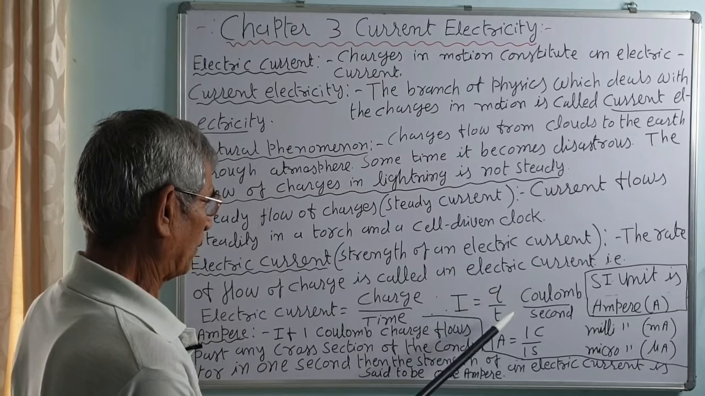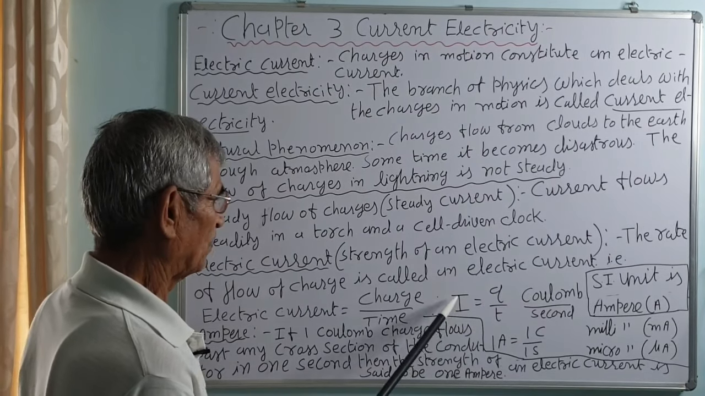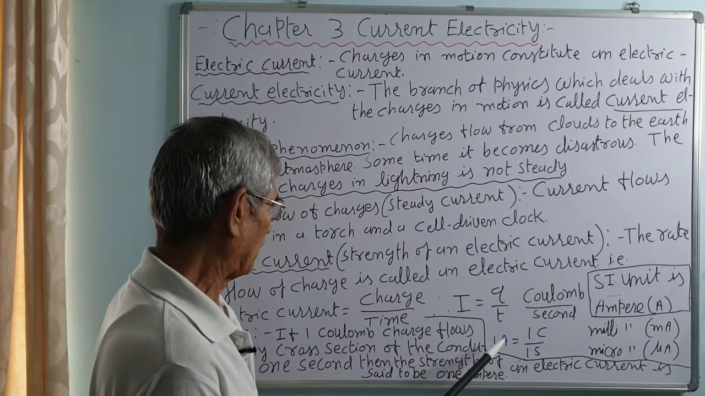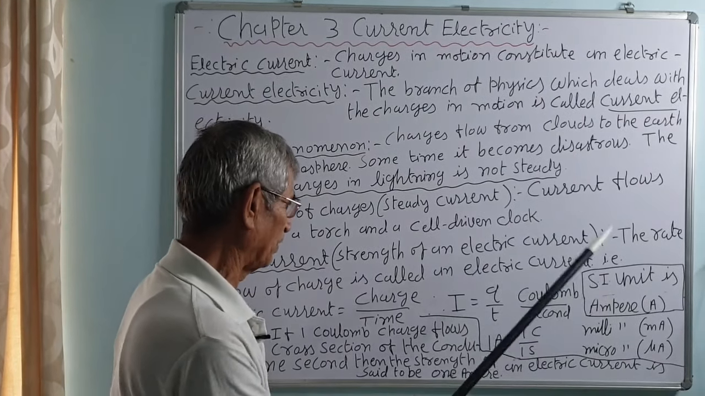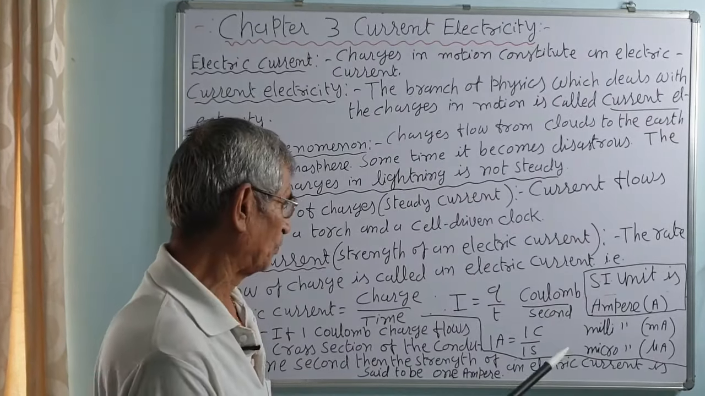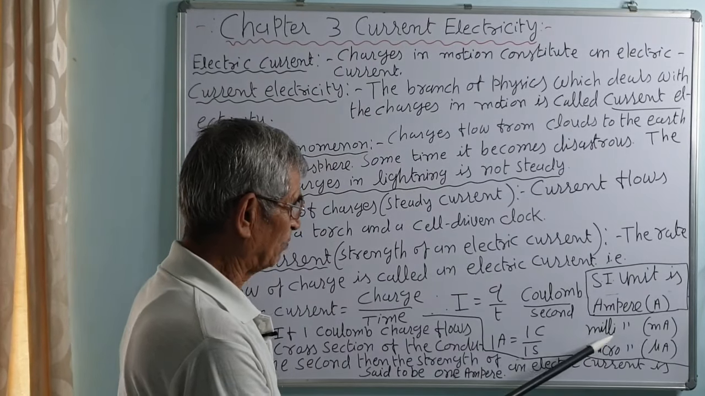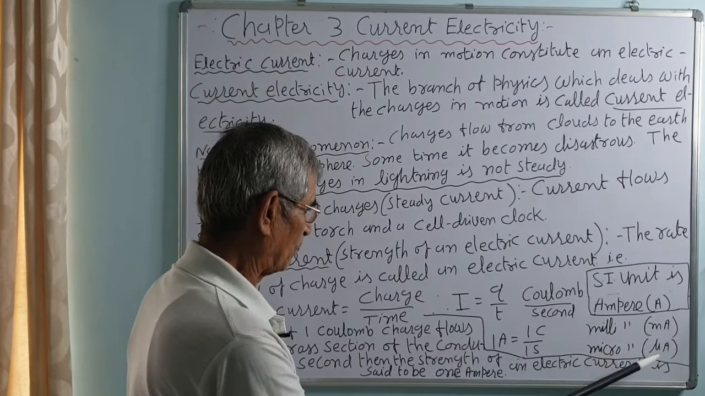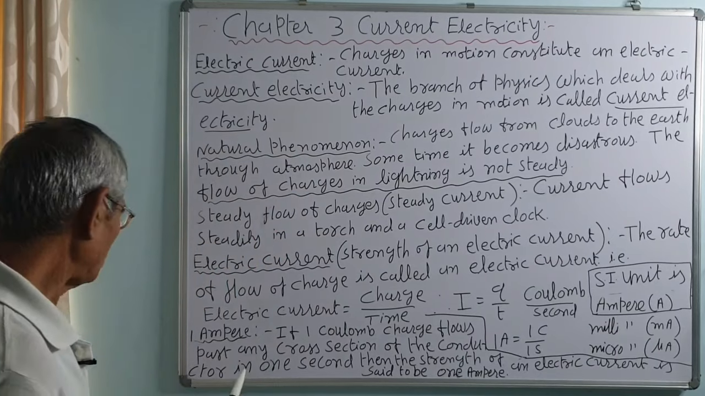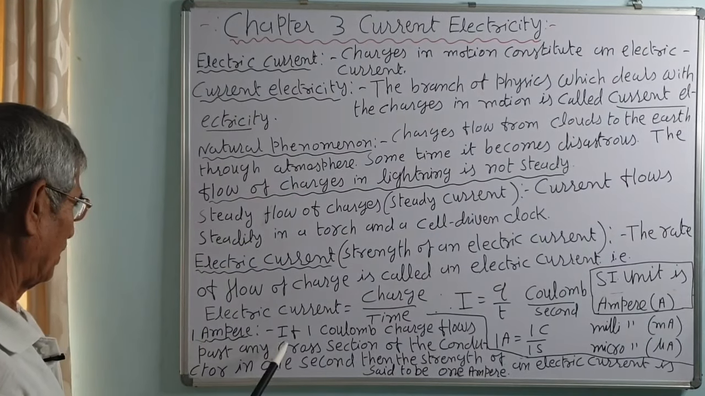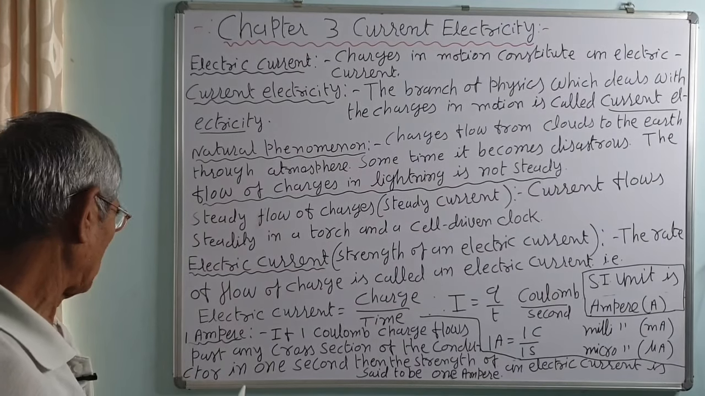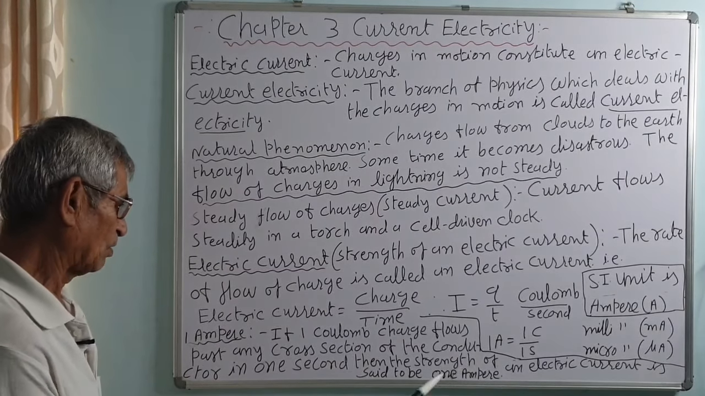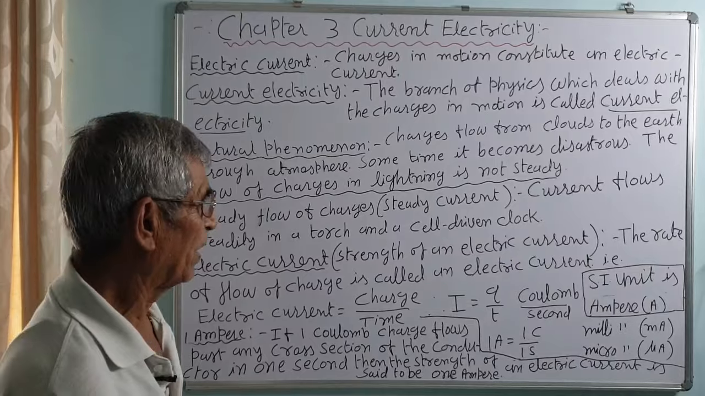That is, Q in coulomb and t in second, then I will be in ampere. That is, 1 ampere is equal to 1 coulomb per 1 second. The SI unit is ampere. There are other smaller units also that we use in everyday life: milliampere, mA, and microampere, μA. If 1 coulomb of charge flows past any cross section of the conductor in 1 second, then the strength of the electric current is said to be 1 ampere.